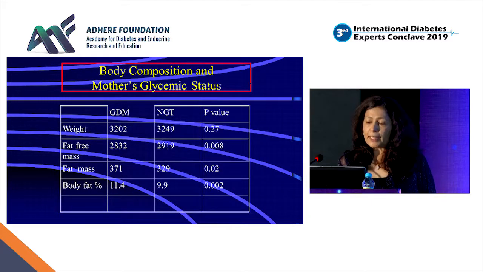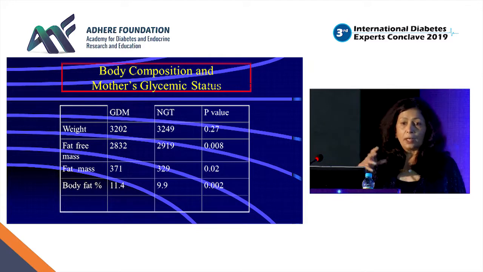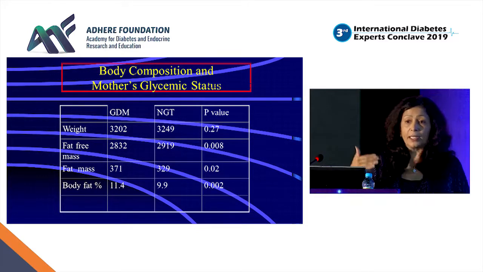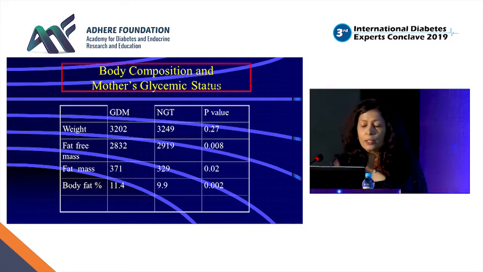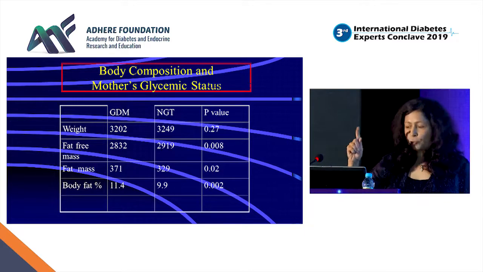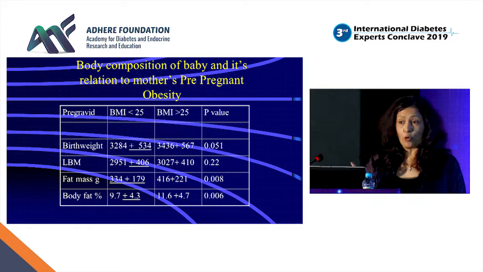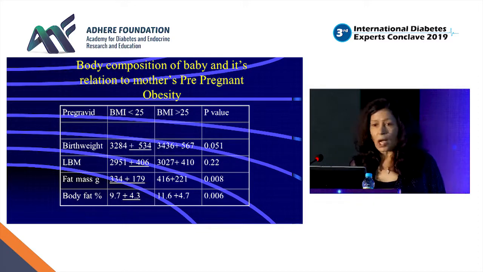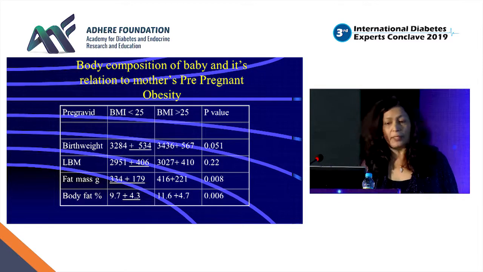So the mother's glycemic status, you know all Pat Catalano's studies, and our understanding of type 2 diabetes increased when Pat Catalano presented his pregnant girls' metabolism to us. So fat mass is directly related to the mother's glycemic status. Just to mention, it's not only glucose, but mother's obesity also decides baby's fat mass. So that you can't help. Once someone is pregnant and obese, you can't go back. So again, it tells how the weight and management of young girls before they become pregnant is very important.